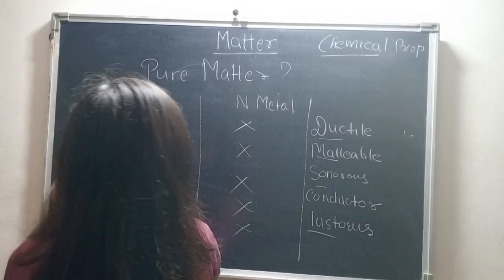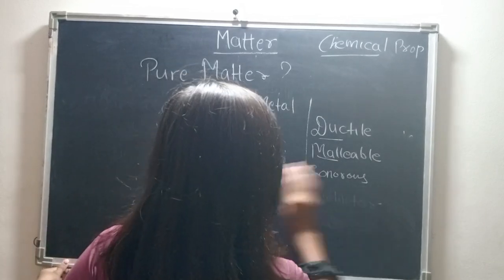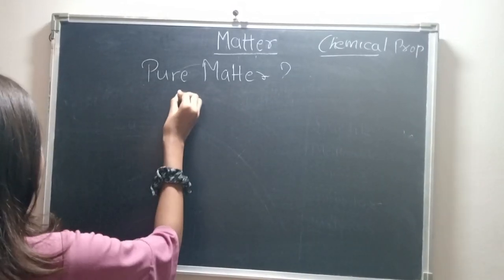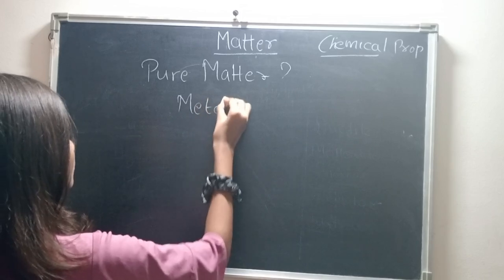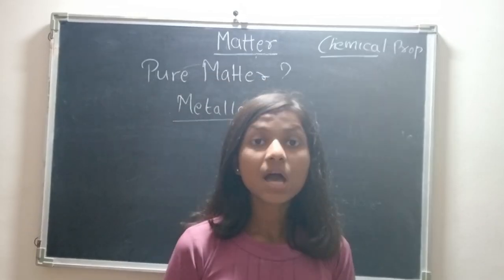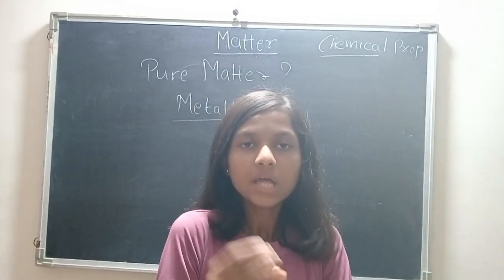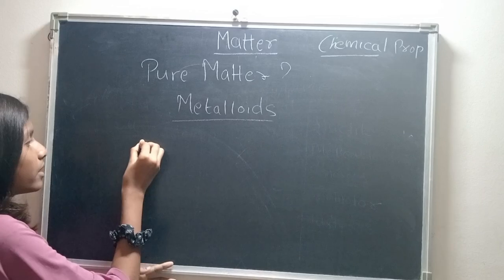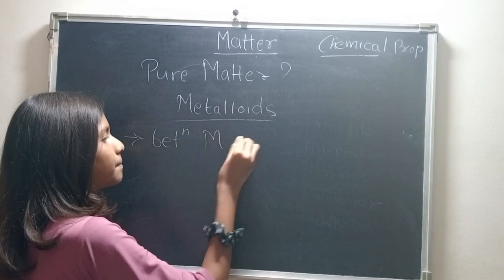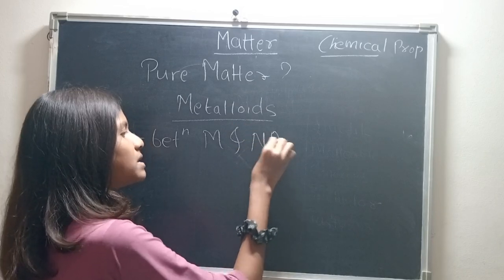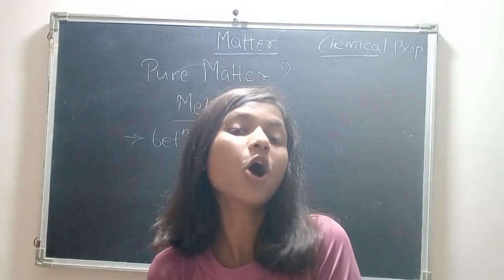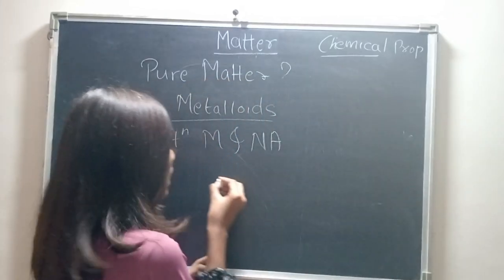Now I will tell you what metalloids are. Metalloids are something which comes in between metal and non-metal. Means it has some properties of metal, but it has some properties of non-metal as well. For example, germanium.